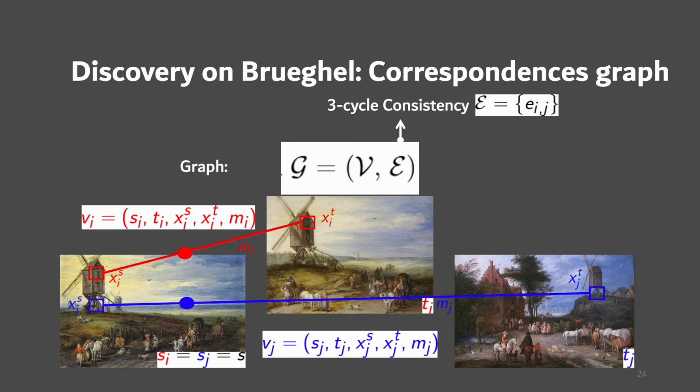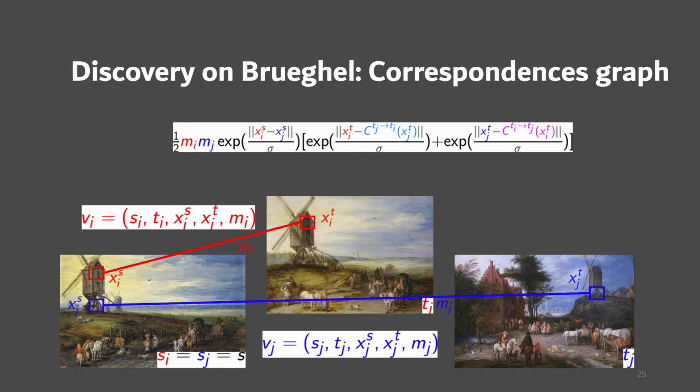Precisely, we consider 3-cycle consistency. We only connect the correspondences which have exactly one image in common. Here are two nodes, which are two correspondences. Let's assume the correspondences i and j are both connected to image S. The formula is shown on the top, which seems complicated, but the concept is simple. We take into account both mask predictions and only connect the edges where the distances in the shared images are close.